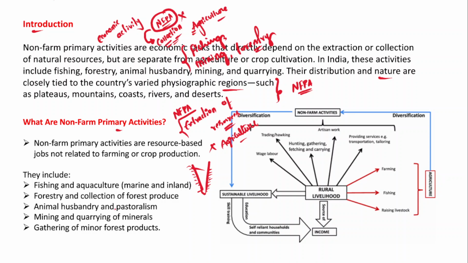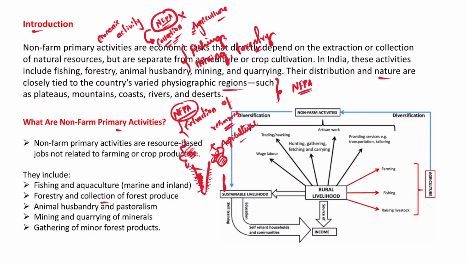So apart from that, forestry and collection of forest produce, for example, in the northeastern part of India, in the Western Ghats and areas like Andaman and Nicobar Islands, the non-farm primary activity is forestry and collection of the forest produce and selling the forest produce in the local markets. And apart from that, animal husbandry and pastoralism, particularly in states like Rajasthan.